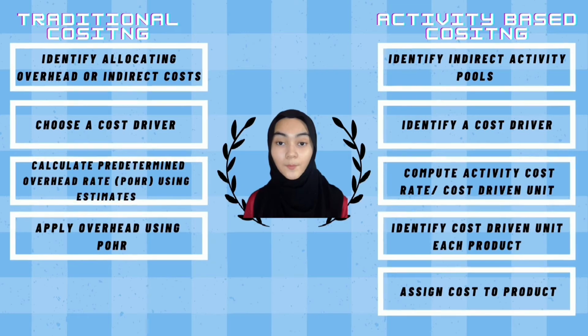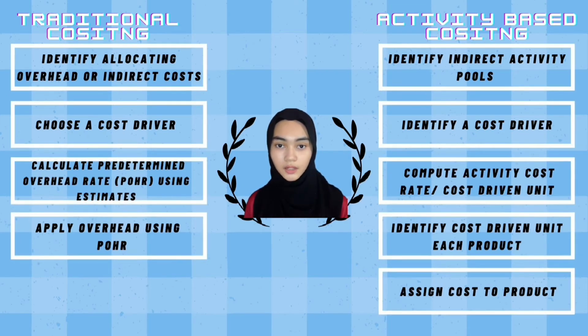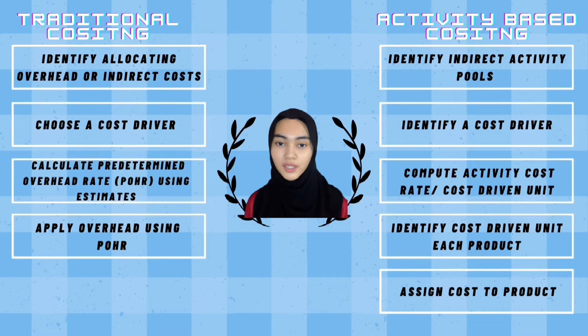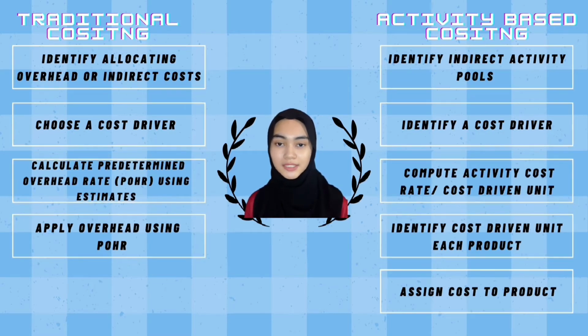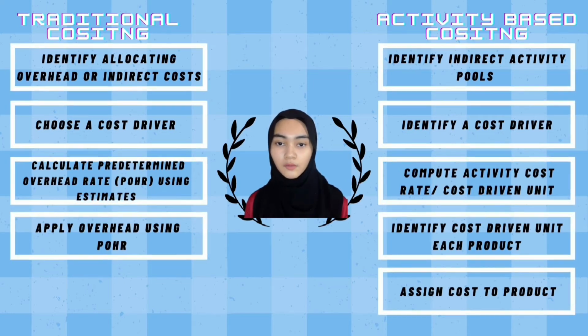Step 4. Apply overhead using predetermined overhead rate (POHR). Apply overhead throughout the period using the actual amount of our base and the POHR calculated in step 3. We calculate this as applied overhead equals actual amount of base multiplied by POHR.